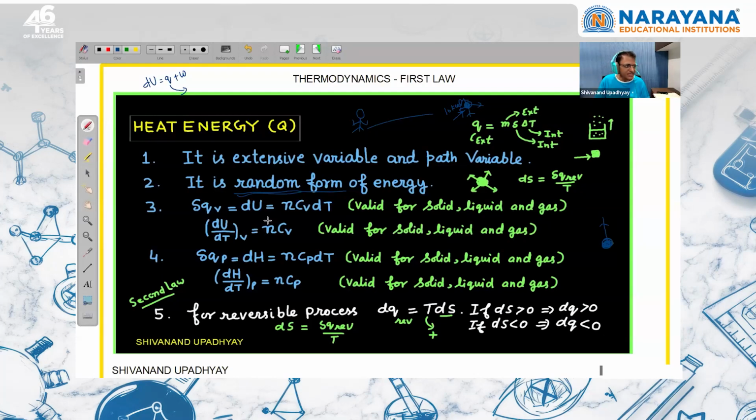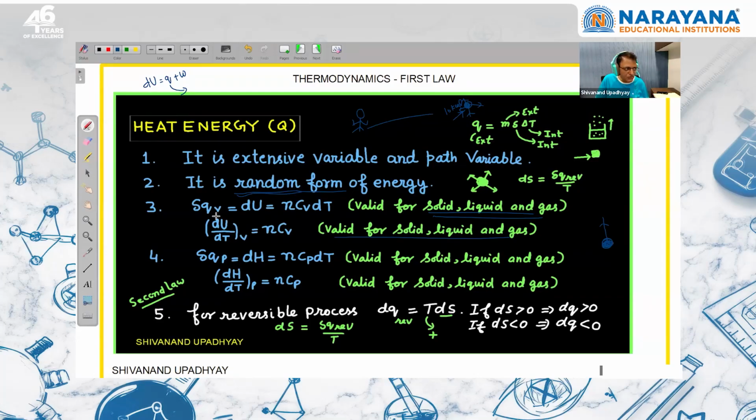For any substance, whether solid, liquid or gas, if volume is constant then we can write that delta Qv is equal to, work done will be 0. First law of thermodynamics: delta Qv is dU, and that can be written as n Cv dT. From here I can say that change in internal energy with respect to temperature at constant volume is equal to n into Cv. This is heat capacity at constant volume, right? This is valid for solid, liquid and gas.